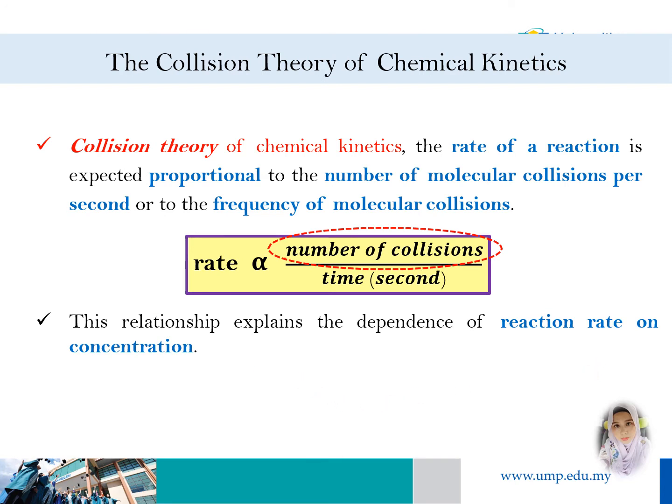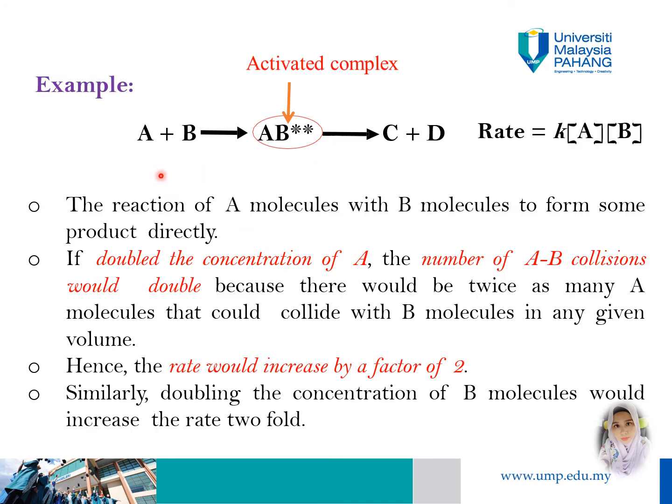in the system. Okay, for example, when we have a reaction between reactant A and B to produce an activated complex, which is the reaction between molecule A and molecule B that will form products directly.